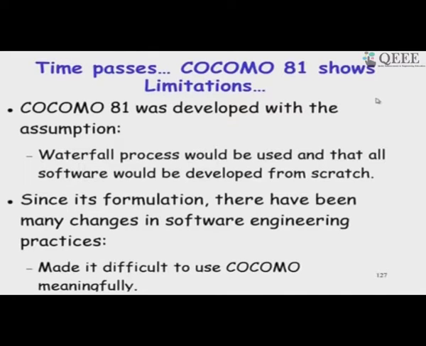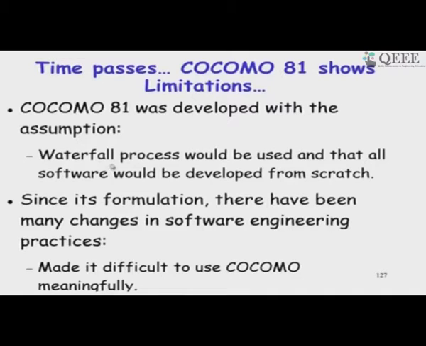But then, since the development for which COCOMO 81 was used, the situation has changed significantly. Now, we have large scale reuse and also component based development and so on, and also the very basic premise that lines of code can be estimated.